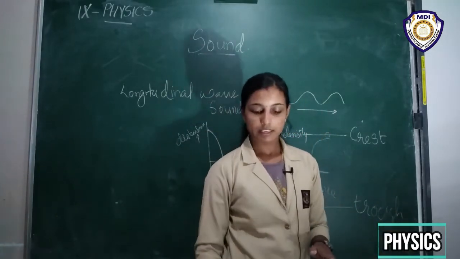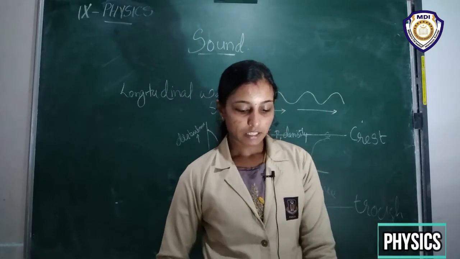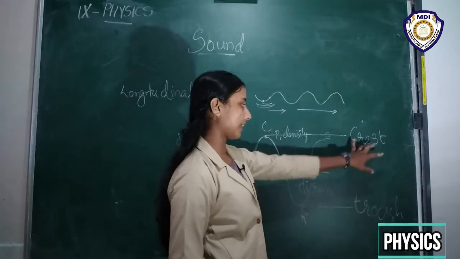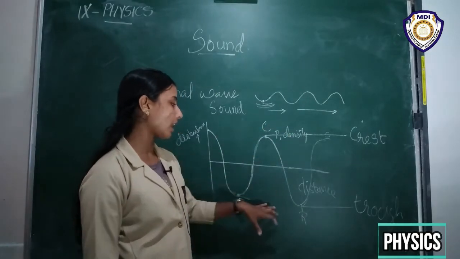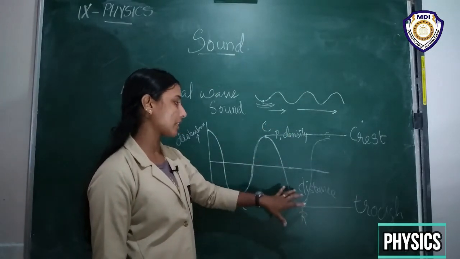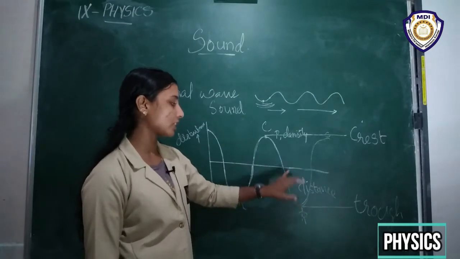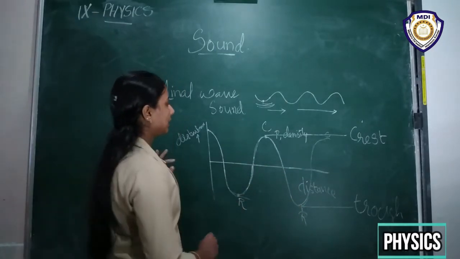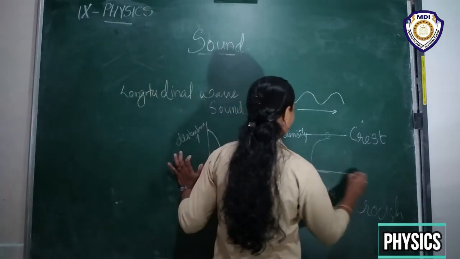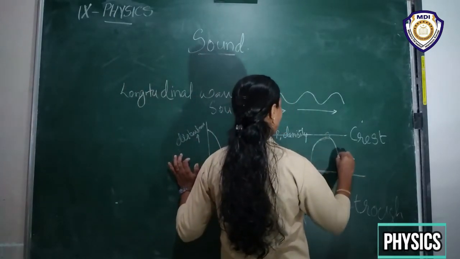Every wave is characterized by a trough and a crest. The upper portions are known as crests, and the minimum pressure region or minimum density region is known as the trough.